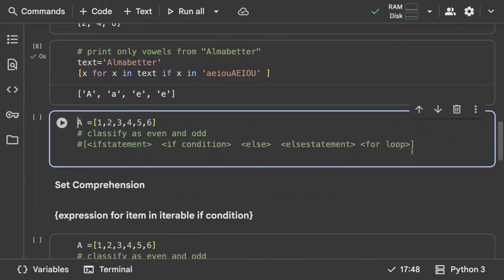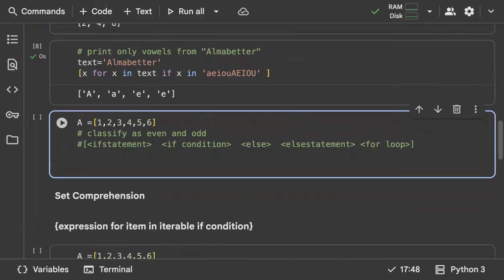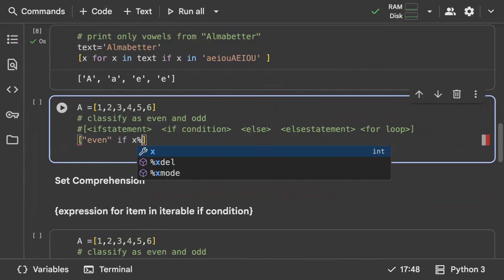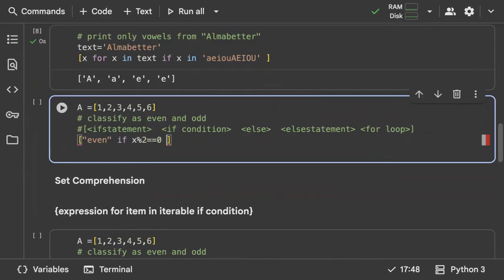Now, what if you want to classify even numbers as even and odd numbers as odd? In that case, understand you have to use if-else conditions, right? When you have an if-else condition, first you write the statement related to the if. First, it has to give me even when x modulo 2 is equal to 0. Else, what it has to return? It has to return odd. And finally, you give a for loop. Remember, whenever it's a simple if condition, the print statement comes first, the for loop next, and then the condition.